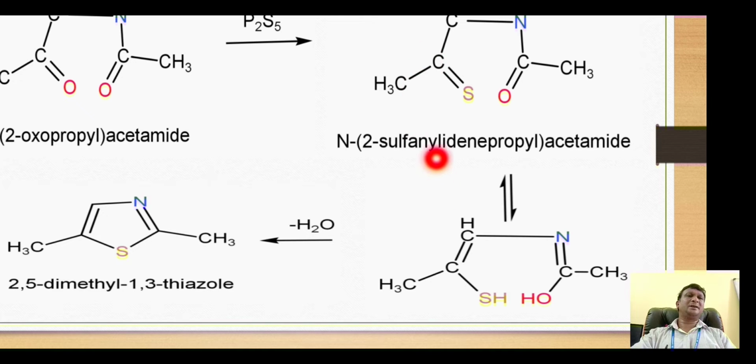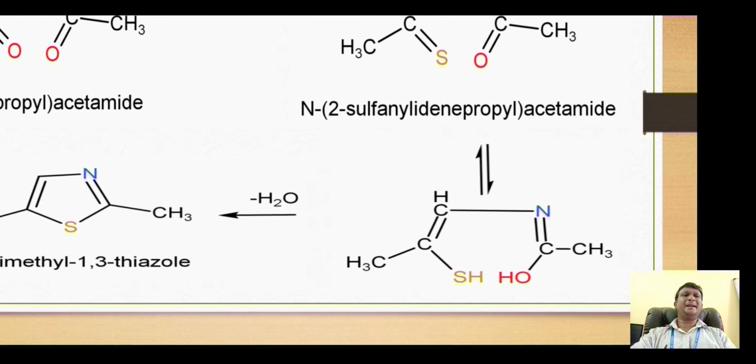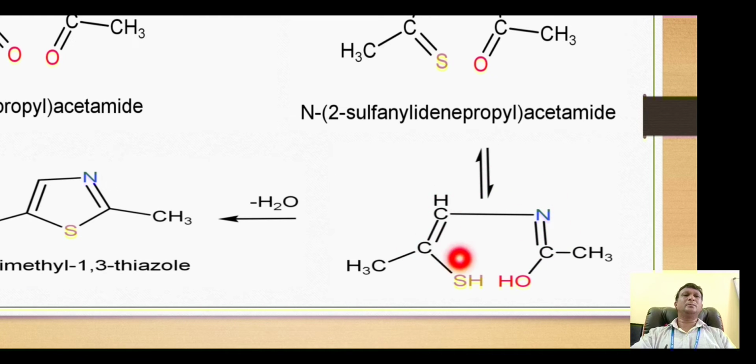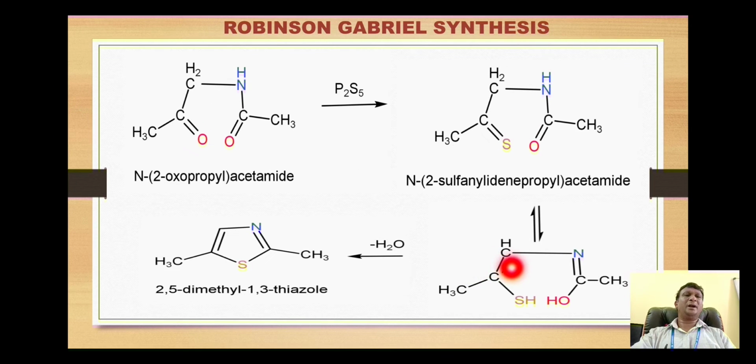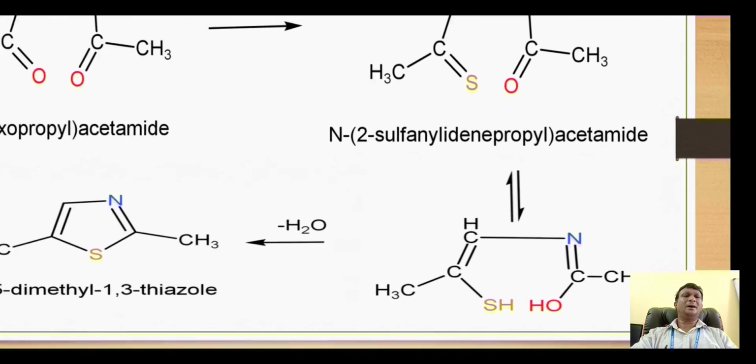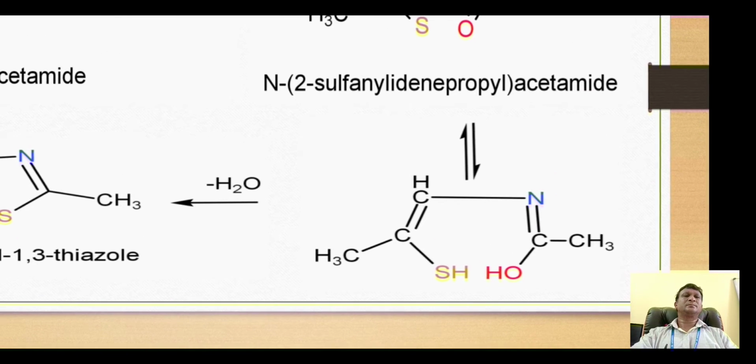So here is the generation of enol over here. This is the enol derivative of this product, which undergoes the classical reaction whereby this sulfur attacks